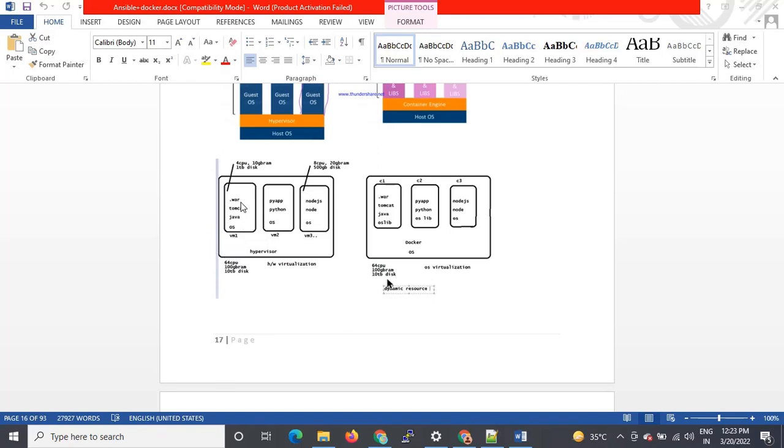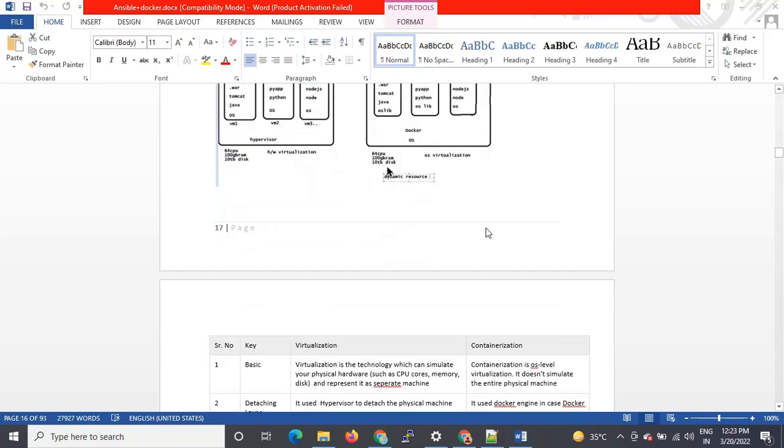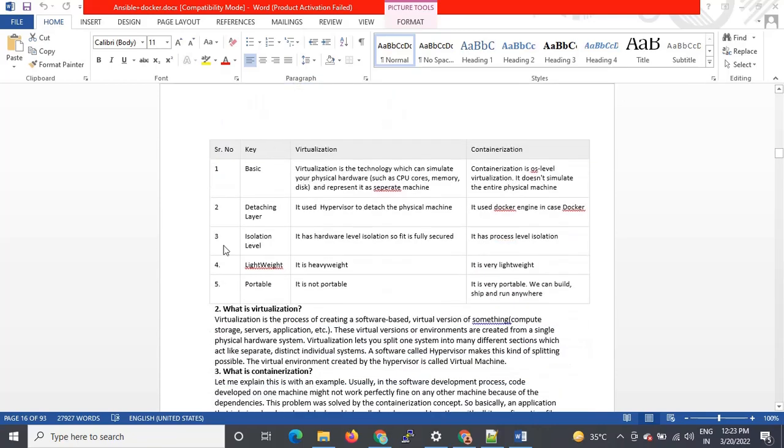For one OS we can allocate 100 GB, for another OS we can allocate 200 GB, something like that. But in the case of Docker, the host machine where you install Docker will share the OS with all our containers. Clear? Now this is the differentiation between virtualization and containerization. Virtualization is the technology which can simulate your physical hardware, as I explained. Containerization is OS level virtualization, as I said, because we are sharing the same OS for all the containers.